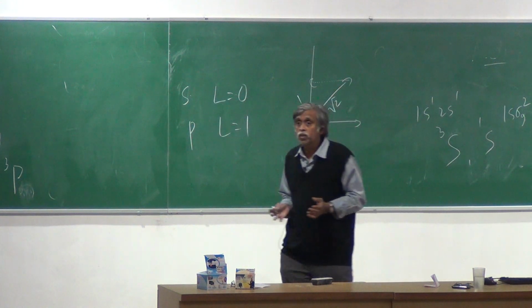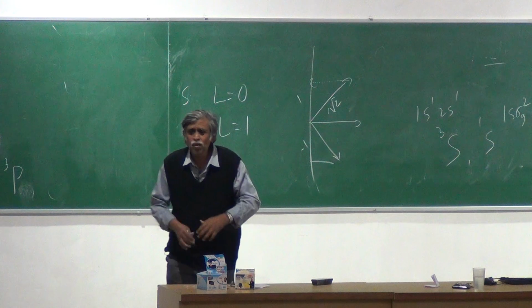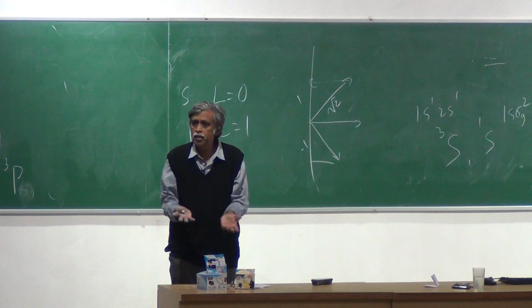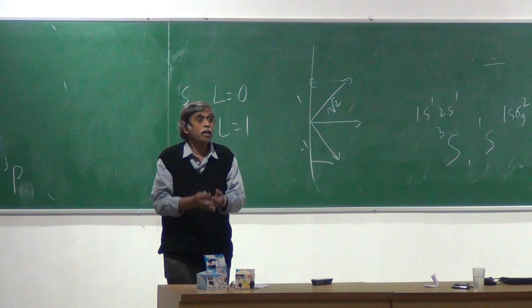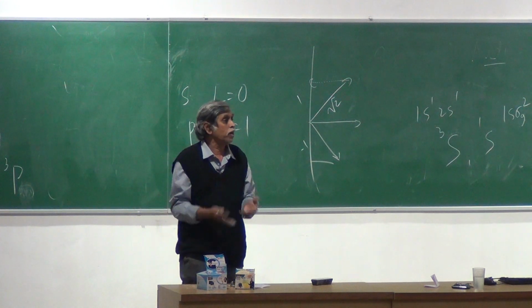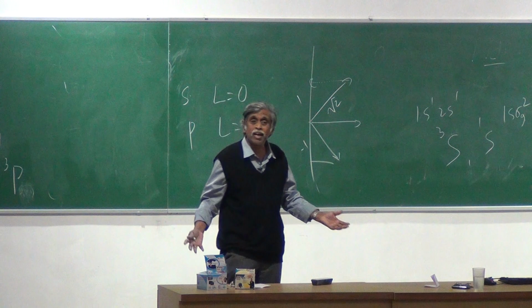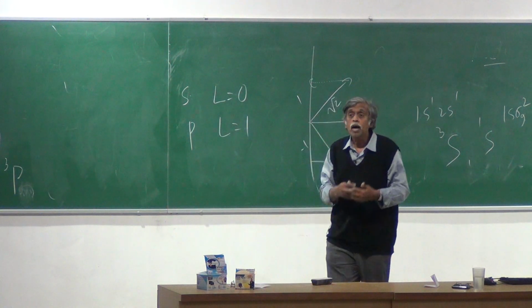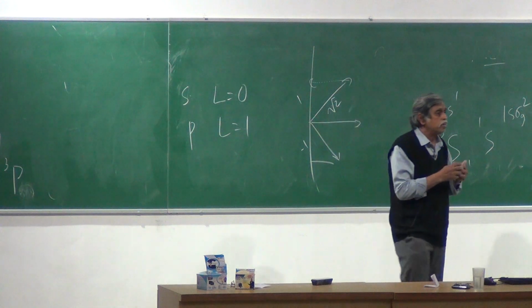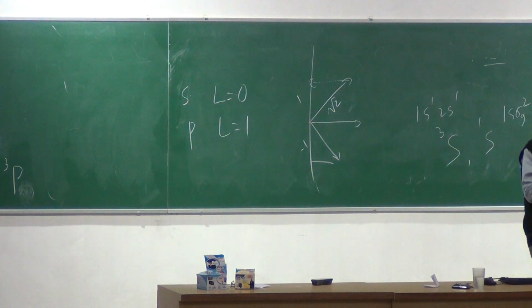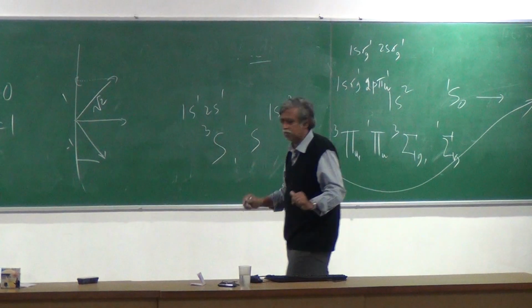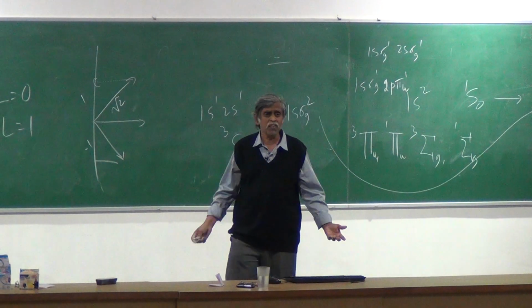When I say capital L for the atom, what does that mean? I have taken all the electrons in the atom, put them together, got my term state, and for that term state, capital L is 1 with a total orbital angular momentum resulting from the collection of all these electrons. And then when I say L equal to 1, I am simply saying that L can orient itself plus 1, 0 or minus 1 with a magnitude root 2. That's what it means. But what's the reference direction?